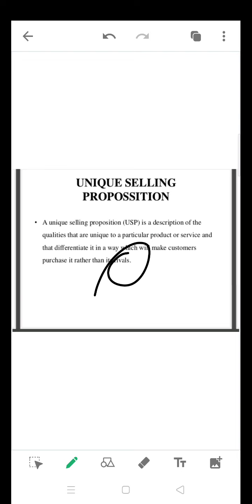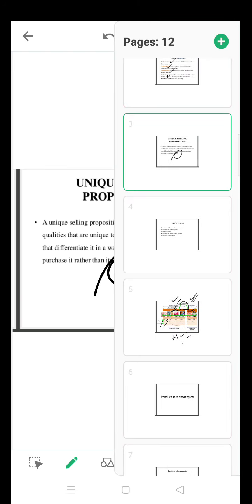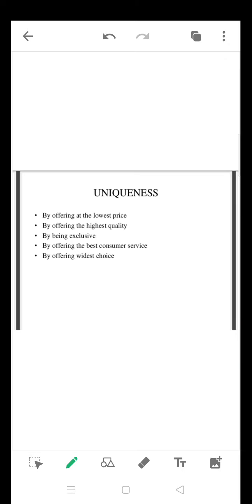So what is the meaning of unique in terms of a product? It may be attracting a customer by giving the lowest prices, or by giving high quality, or by telling that the products are exclusive, not available in the market at all, available under our company only, that is Hindustan Unilever only. So that is also called uniqueness.